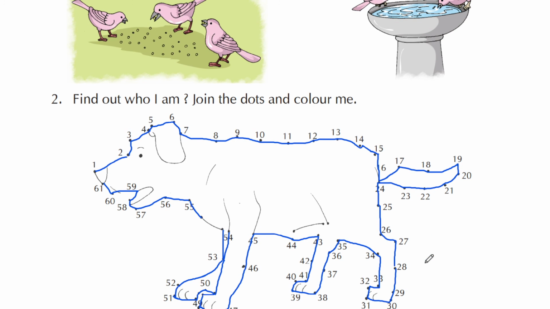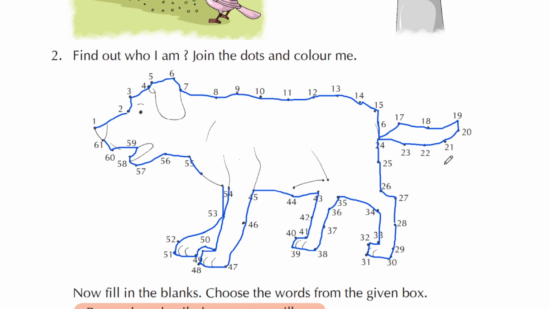Find out who I am. Join the dots and color me. This activity is very easy. You know the counting 1, 2, 3, 4, 5, 6. What you have to do is join the dots. You will draw one line from 1 to 2, 2 to 3, and in this way you will get a picture of which animal? Yes, you are correct. This is a dog. So you can color it. I haven't colored it, but you have to color it also. You can color it the way you want.